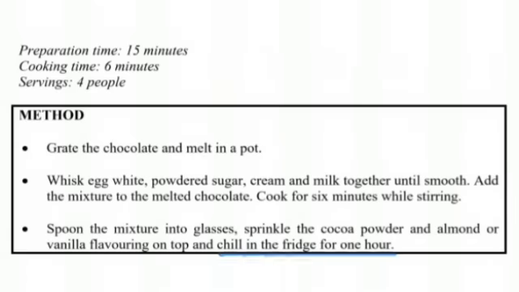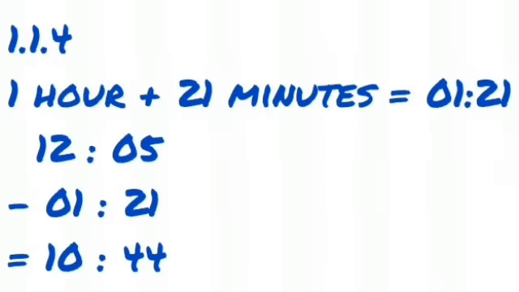So basically we have 21 minutes of preparation and cooking plus a full 1 hour of chilling, because they said when it will be ready to serve. We can't serve it before it chills. So basically it needs to set. So 1 hour plus 21 minutes gives me 1 hour 21 minutes.